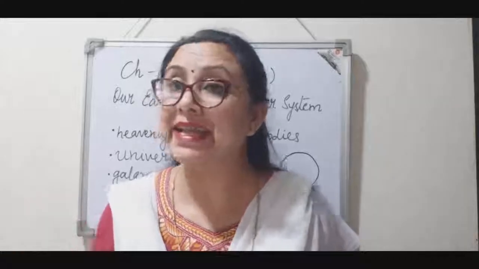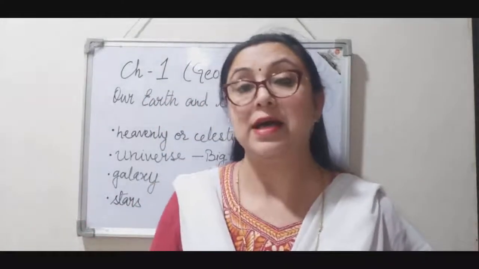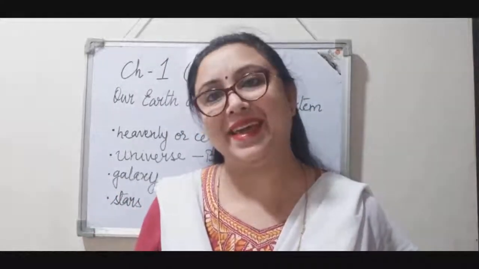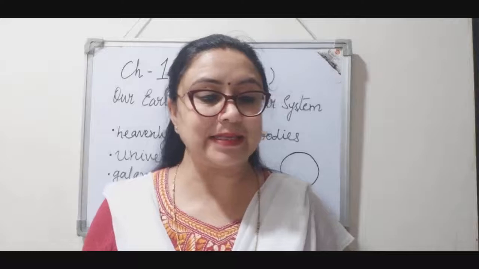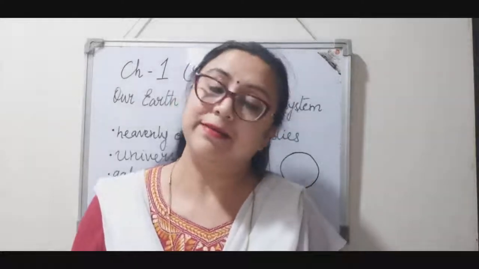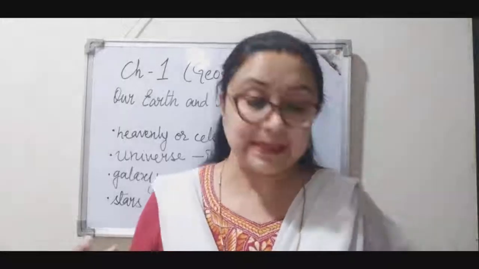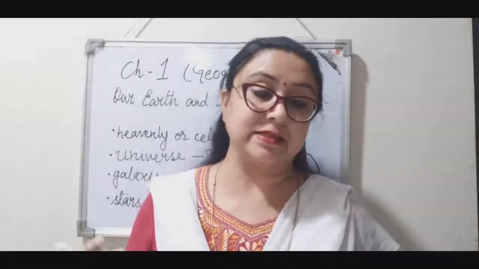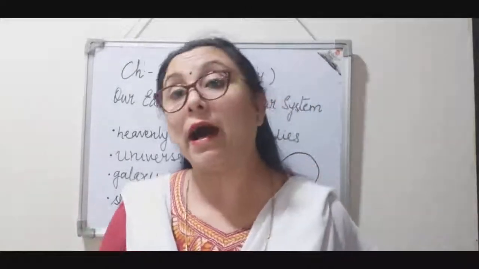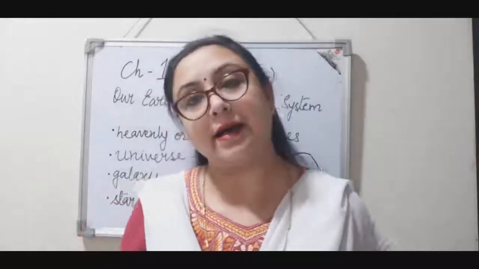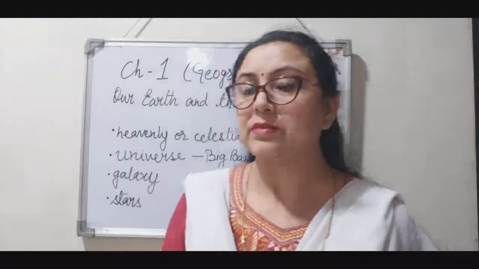No, there are many galaxies in the universe. Out of those many, one is ours, that is Milky Way. We also call it Akash Ganga, right? So I hope you understood what is a galaxy. The sun and the stars, they form our galaxy, that is the Milky Way or Akash Ganga.